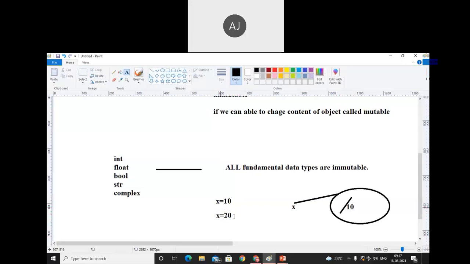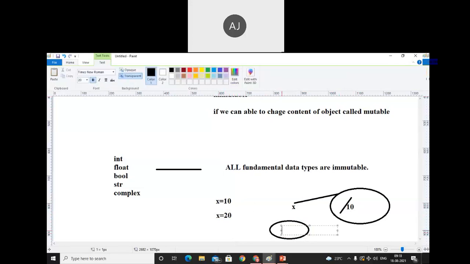Make a note of that. How will I prove that? I will prove that. See, here it should not be that, for example, x is equals to 20 is taken. x is a reference variable. Okay, x is a reference variable. Don't worry about that. But in that case, we are not modifying this 10. Instead of that, we just created a new object with value 20.